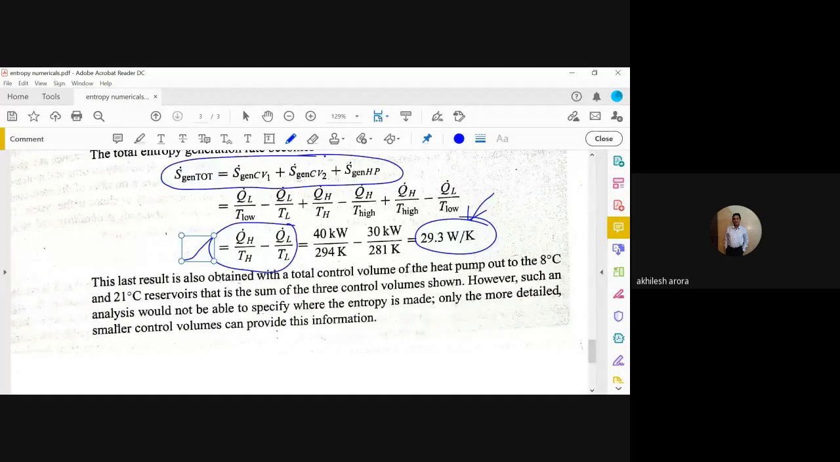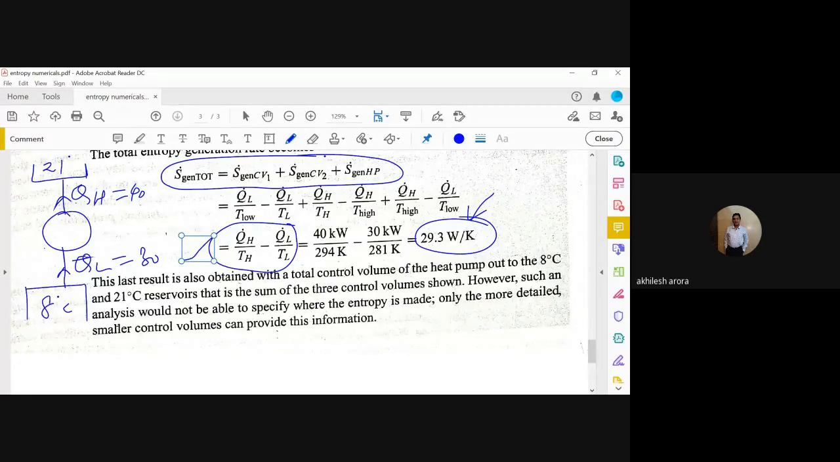Why this one? Because if you will see, finally here we have 21 degrees Celsius. Here we have the heat pump. Here we have 8 degrees Celsius. So it is QL. Here it is QH. So we know the values. QH is equal to 40. This is equal to 30. And because it is operating in a cycle, delta S here can be considered as 0. So what is left then?